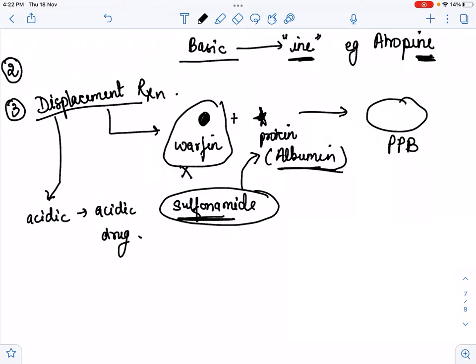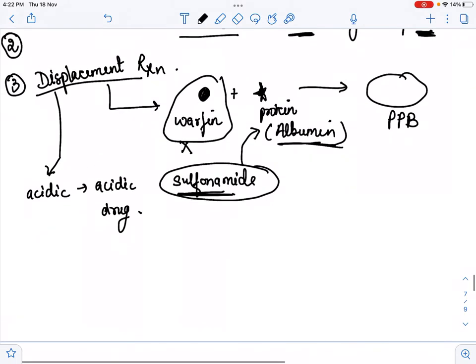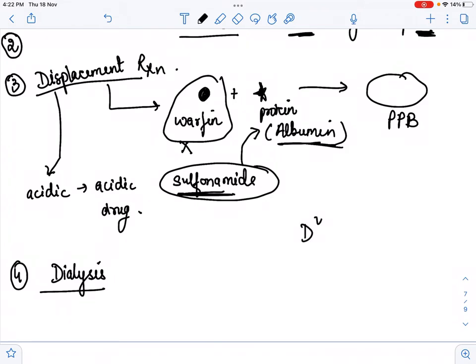Now the fourth factor for the distribution is the dialysis. So there were 4Ds. The first one is that distribution is inversely proportional to the plasma protein binding. Second, duration increases in the plasma protein binding drugs. And the third one is the displacement reaction. In this, one particular drug displaces the other one. And the fourth factor is the dialysis.